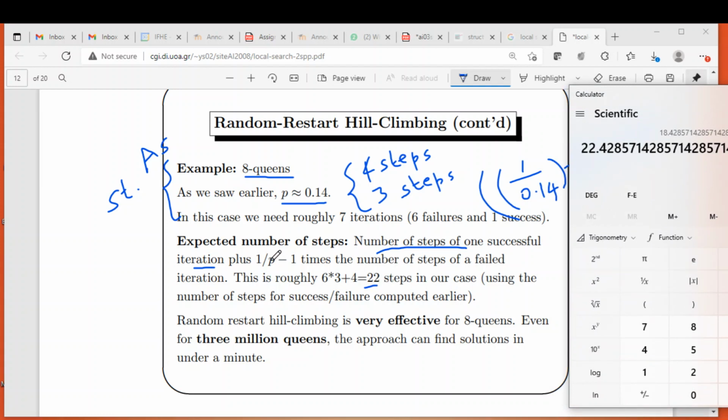So this is how we can calculate the expected number of steps when you use the random restart hill climbing algorithm. It's not the expected number of iterations, it is the expected number of steps.